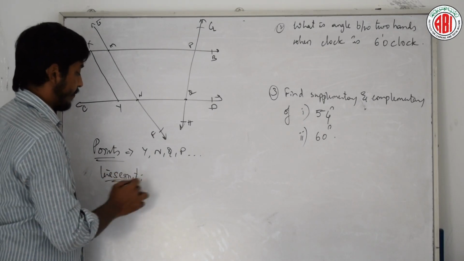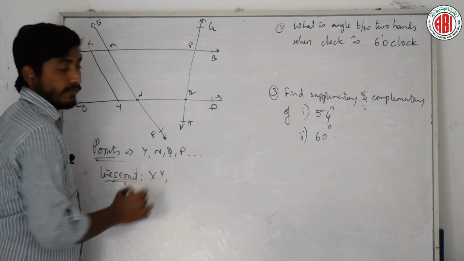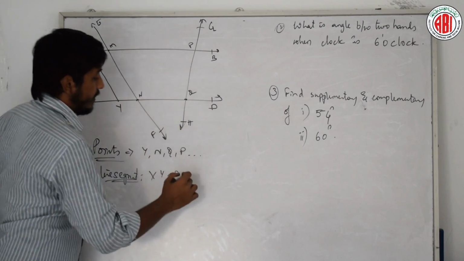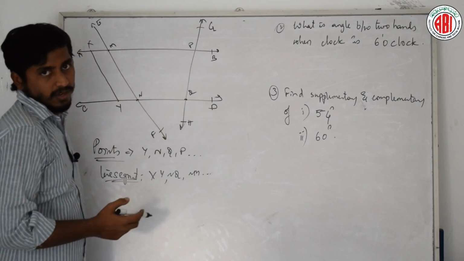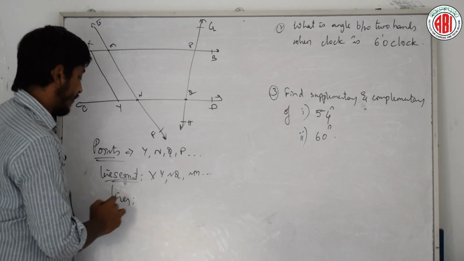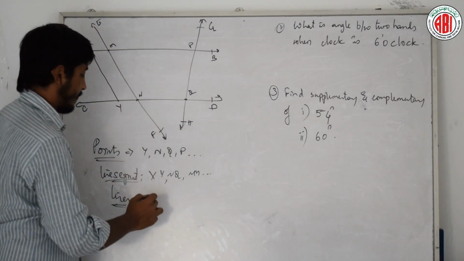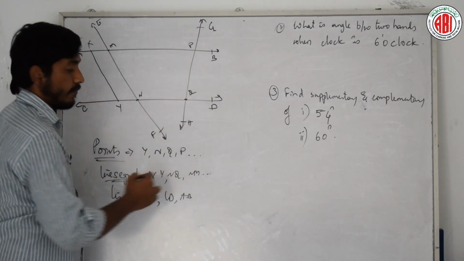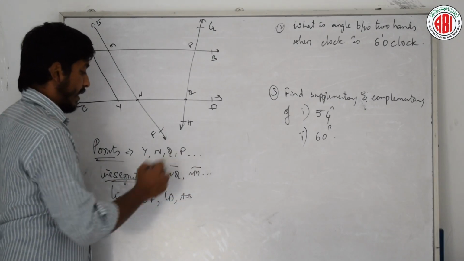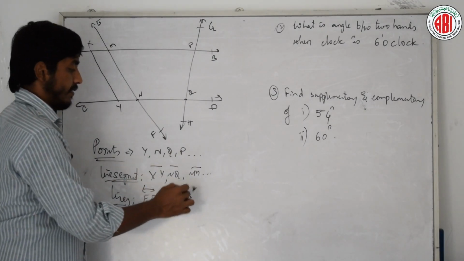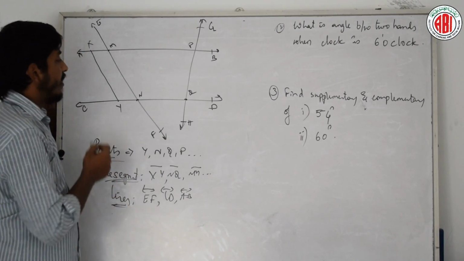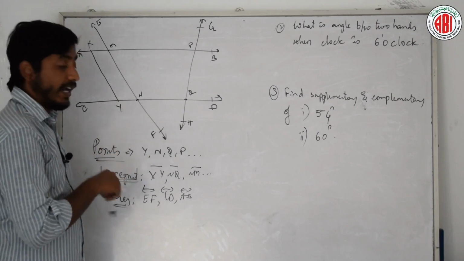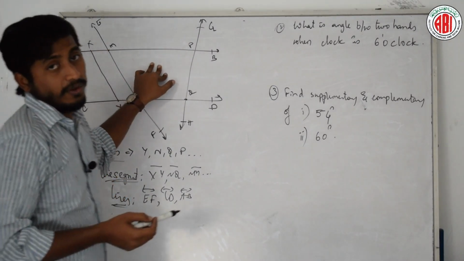Is it clear? Now tell me how many line segments are there? XY is a line segment, right? NQ is a line segment. Yes, NM is a line segment and so on. We can write many. Okay, fine. How many lines are there? We can write EF, right? CD, AB. Clear? Better we will write here like this and here we will represent like this. Okay, right? Similarly, we can find the different angles, lines and everything. Is it clear? Did you understand? This is just for clarity of your notation.